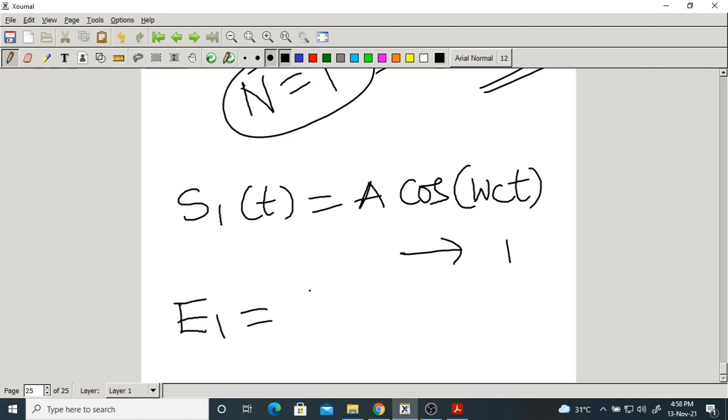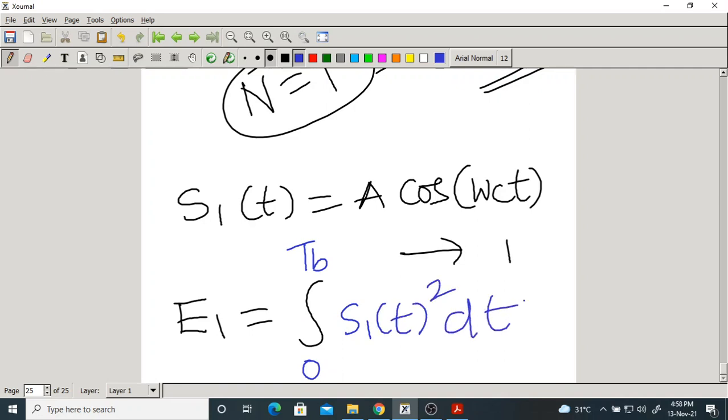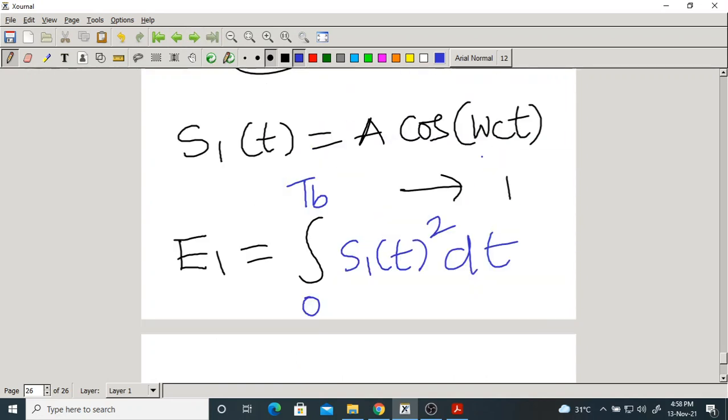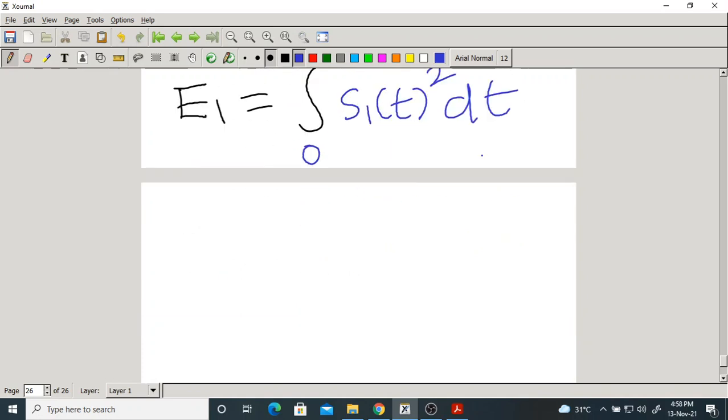E1 is the energy of S1 of t, which means integration from 0 to Tb of S1 of t whole square dt. Can you find this out? What is S1 of t? A cos omega ct defined from 0 to Tb. What is this? This is A square Tb by 2.